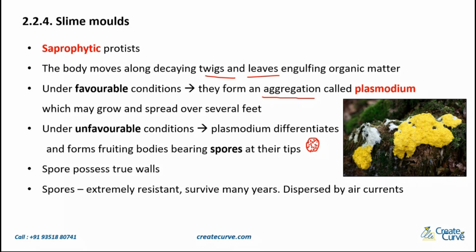So in the picture that you see, the yellow thing is a slime mold. Also, malaria is caused by a parasite called Plasmodium, but that is not the same as this one. These are two different entities.